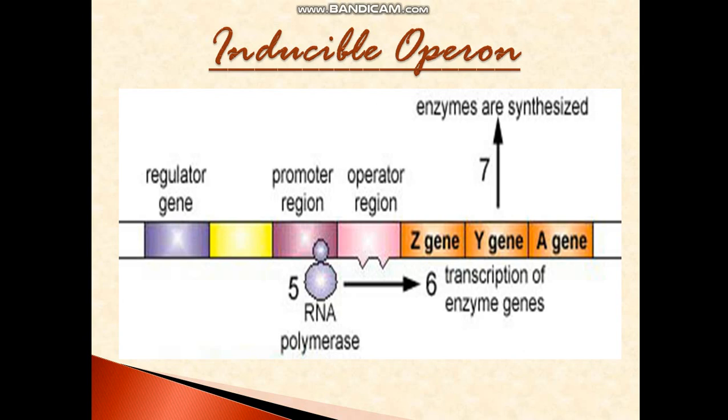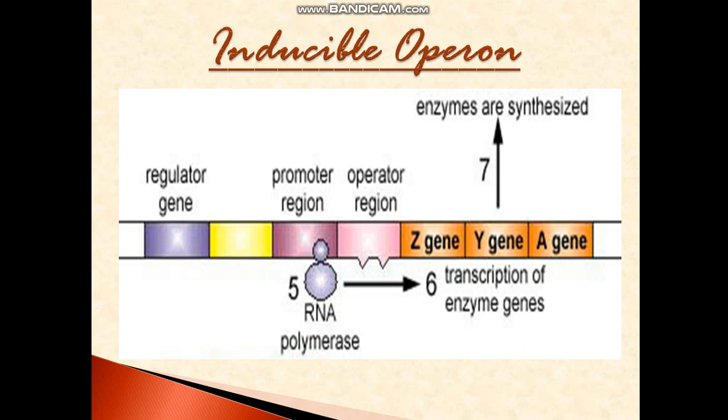Now what happens when the regulator says, okay, now the structural gene has to be expressed? The RNA polymerase will go and bind at the promoter region, because RNA polymerase is responsible for the synthesis of messenger RNA, you know.